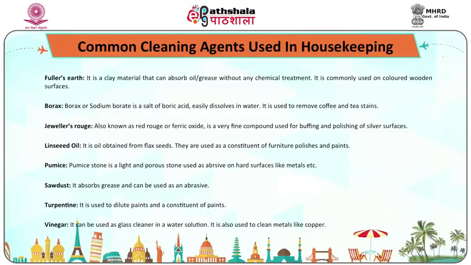Fuller's earth. It is a clay material that can absorb oil and grease without any chemical treatment. It is commonly used on colored wooden surfaces. Borax. Borax or sodium borate is a salt of boric acid and easily dissolves in water. It is used to remove coffee and tea stains.